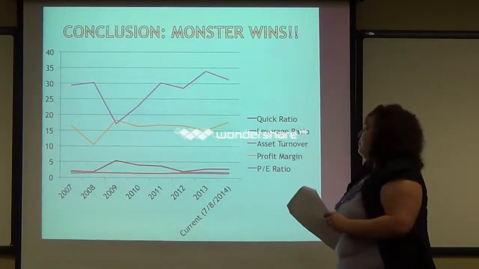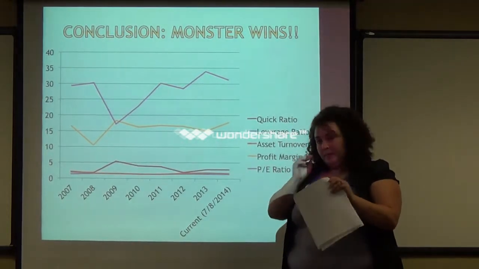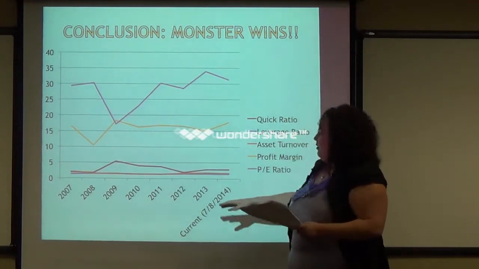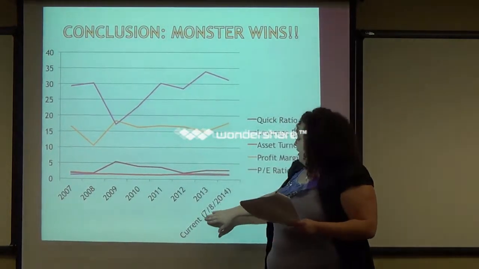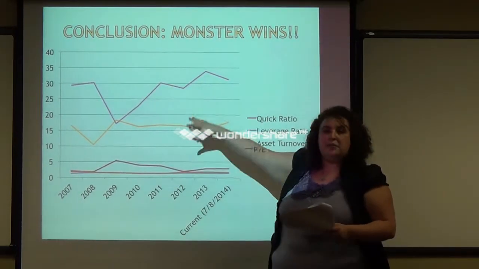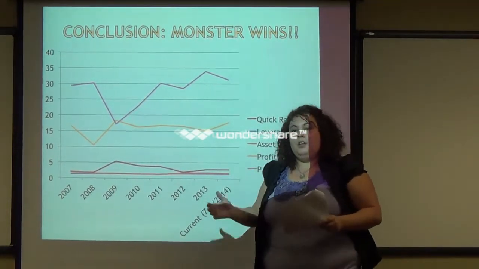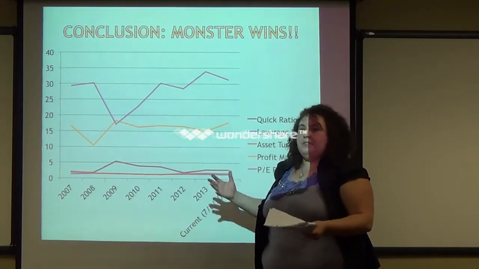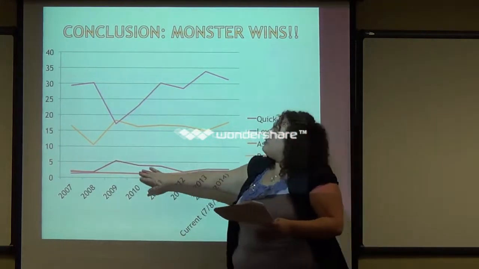Okay, conclusion. After evaluating every ratio, I come to the conclusion that Monster wins. This is over the past 5 years, and then I have the current up to 7/8/2014. All the other numbers we looked at before were the numbers for the ending of 2013. That way I can compare a whole year to each company instead of just part of a year. So this is for the past 5 years.